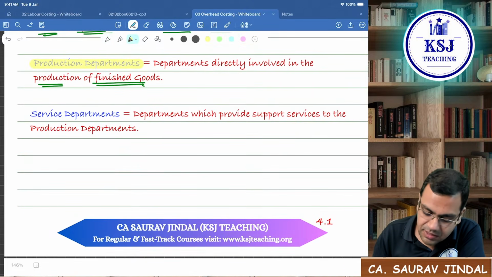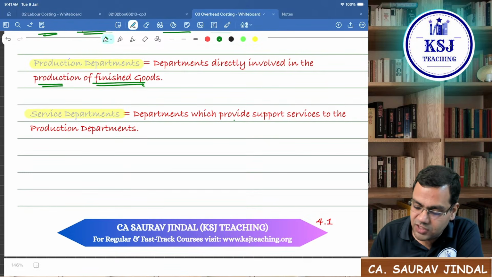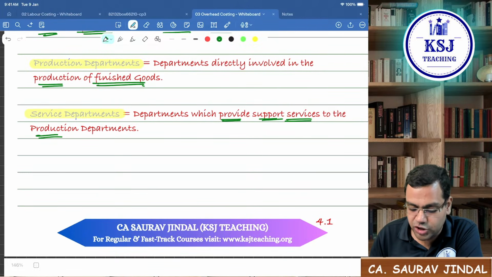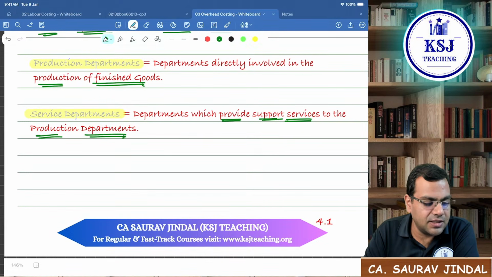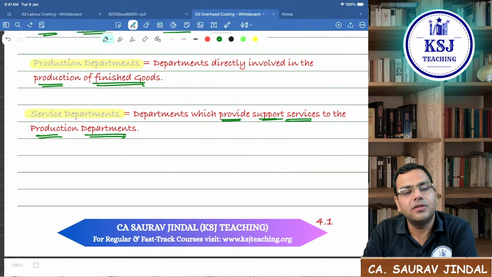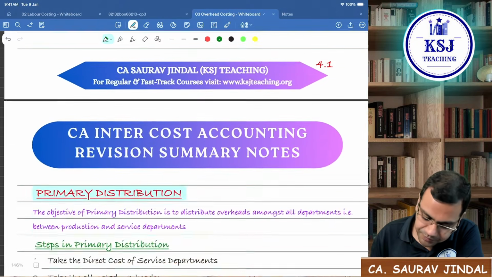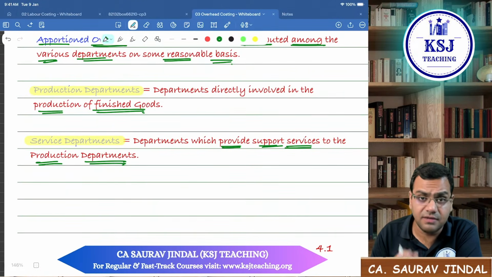So what are service departments, sir? Service departments are those departments which provide support services to the production department. So it is always two kinds of departments that we will be talking about, the production department and the service department.